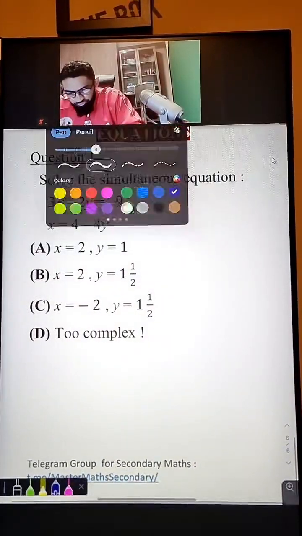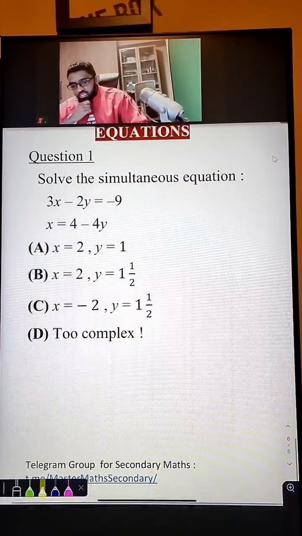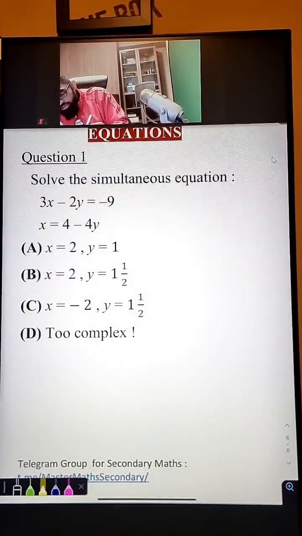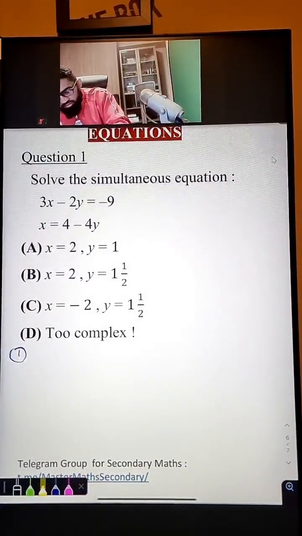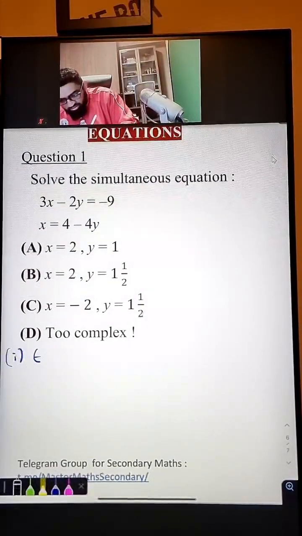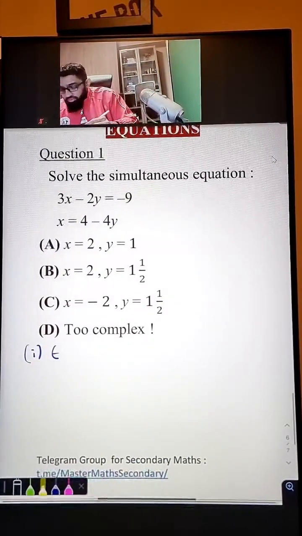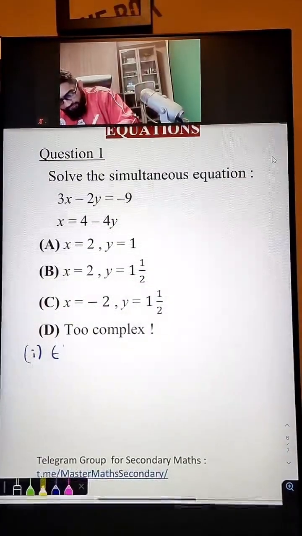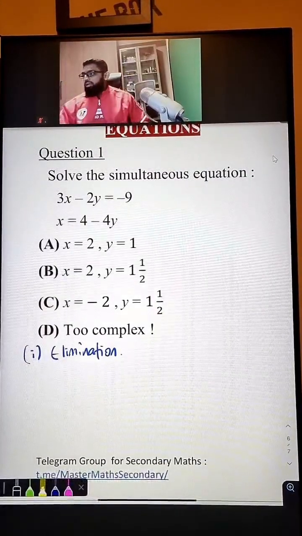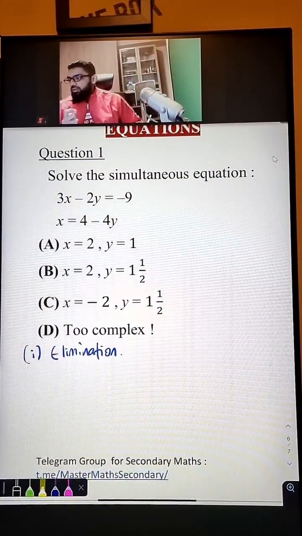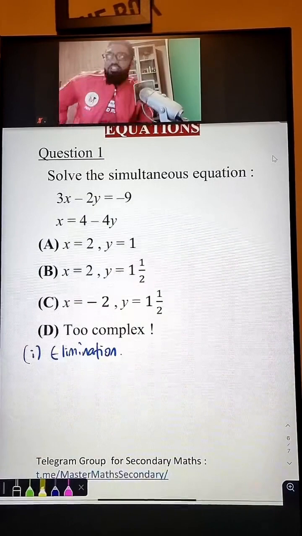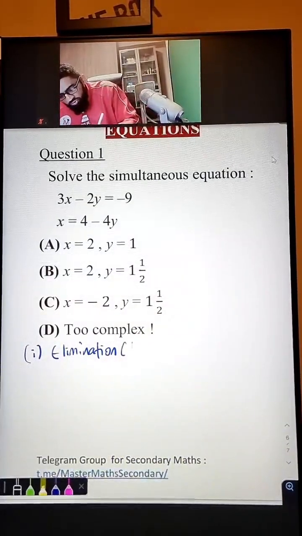Okay, now, let's talk about this example. The first thing we're going to do is an elimination method. There are two methods involved. Number one, the first method, is elimination. Start writing this down somewhere. Elimination. The term elimination means to remove.